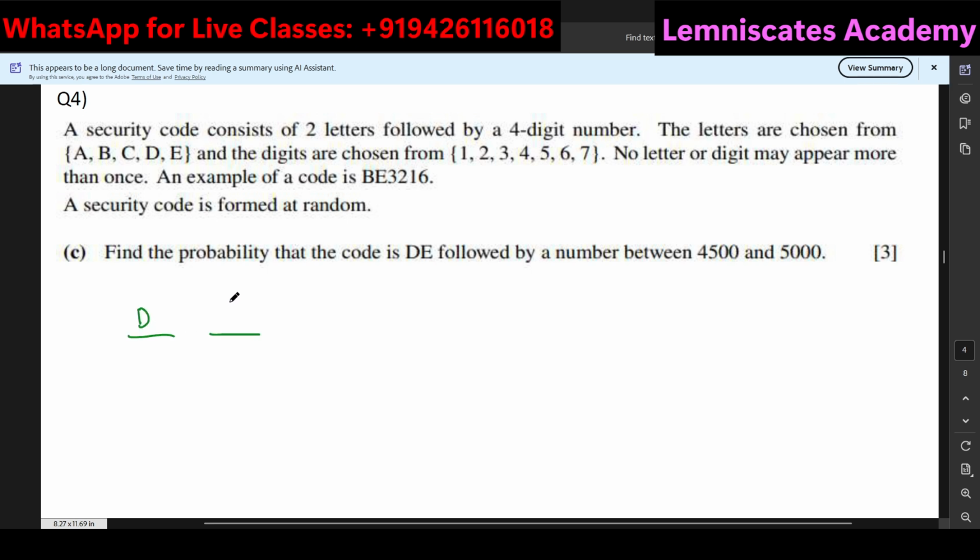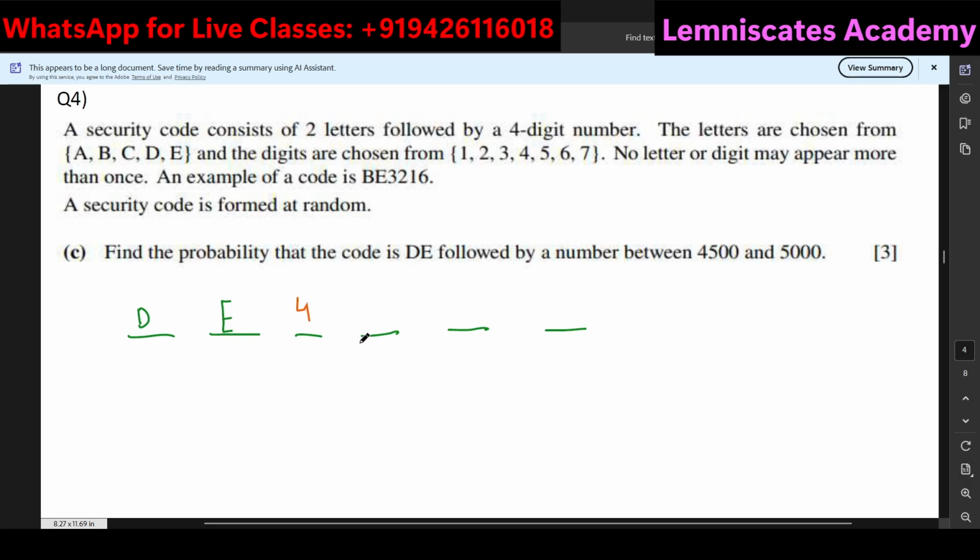So DE is fixed, and now I am having 1, 2, 3, 4 places. On the thousandth place, I need to start with 4.